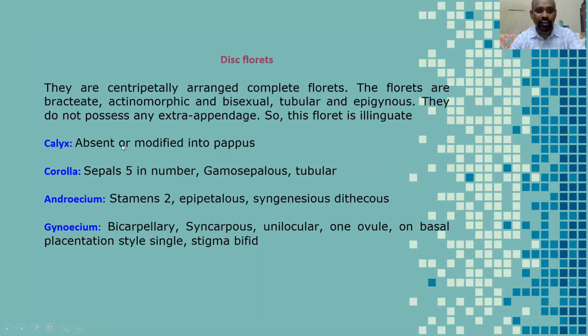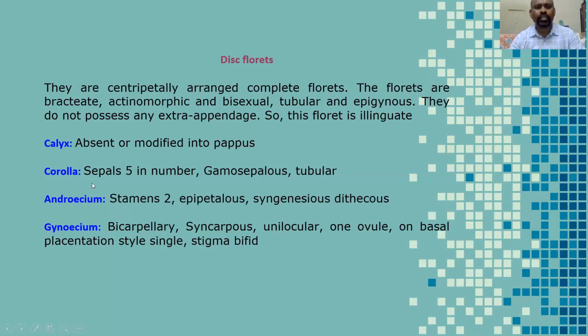Calyx here, a very interesting point. First one is calyx, absent or modified into pappus. In both ray florets and disc florets, the calyx is absent or modified like a pappus. Pappus is a parachute-like structure which helps in the distribution of the seed.